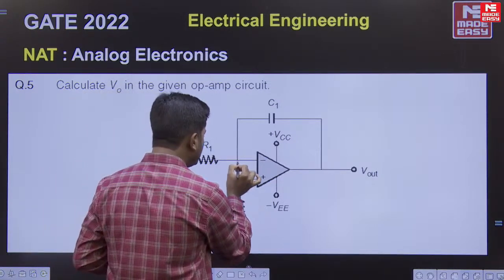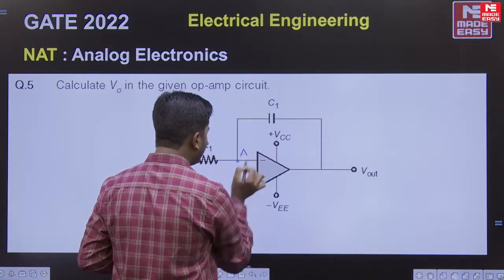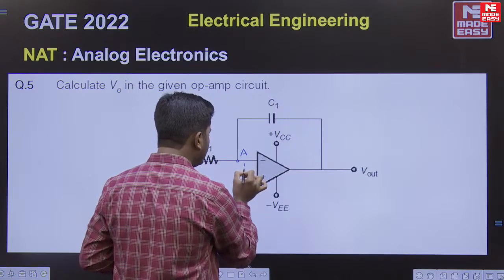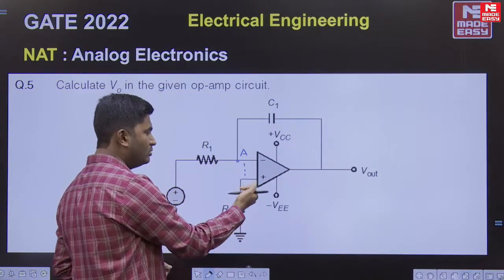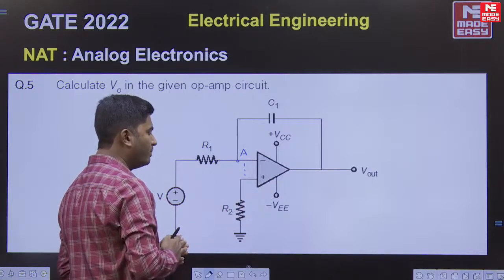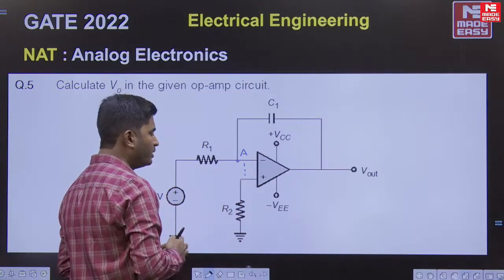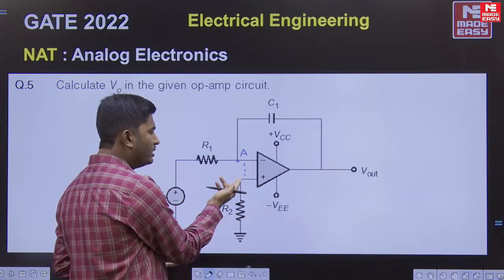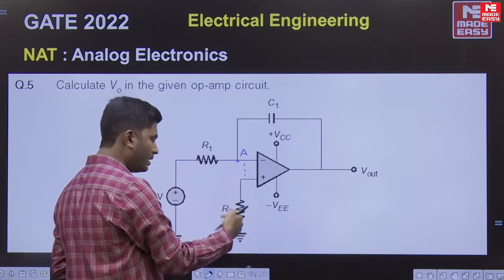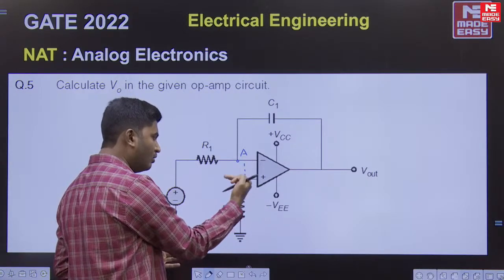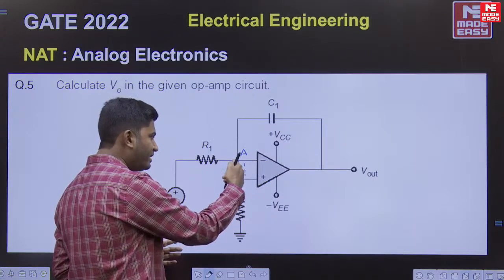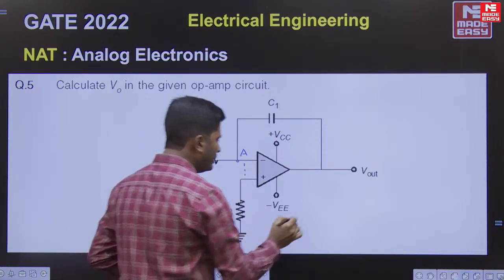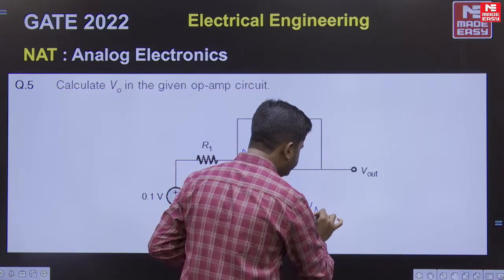You can call this node A, and then use your virtual short circuit property. Current in this resistor will be 0 because we are assuming an ideal op-amp, so input current will be 0. Voltage at the non-inverting terminal is 0 here, current in this R2 is 0, so voltage across R2 is also 0. So VA should be equal to 0.